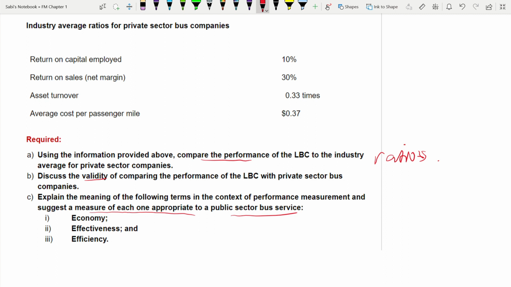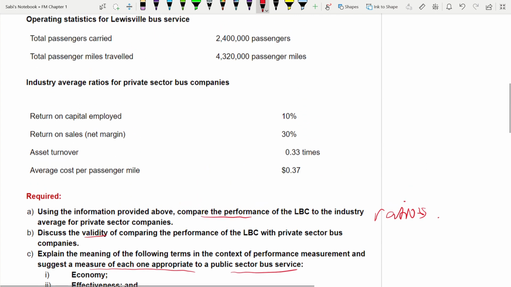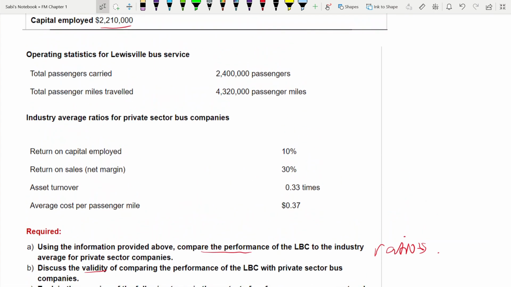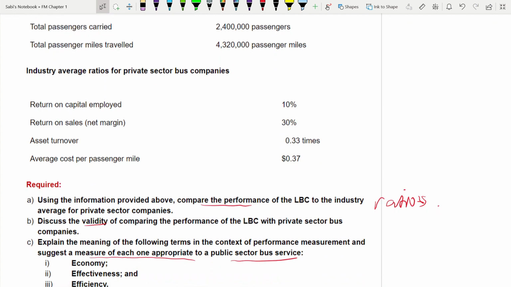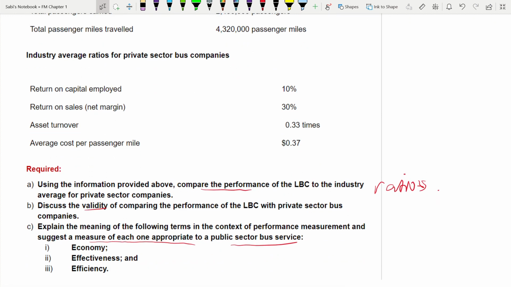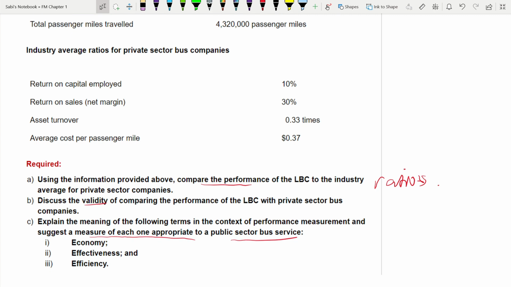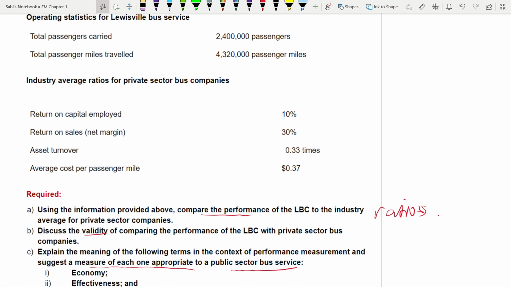For example, if it was some other construction company, then your three E's measures will be different. So now it is understood that you have to complete ratios, because numbers are there and you have to write. So let's do that.